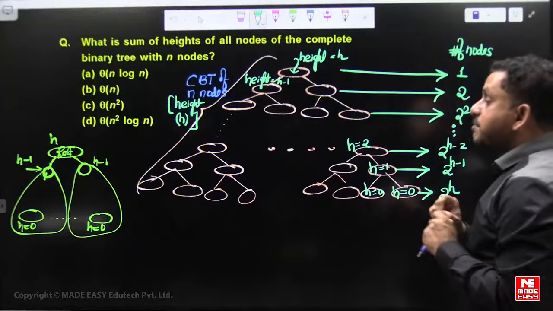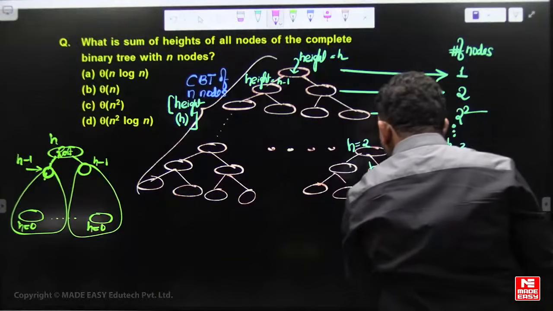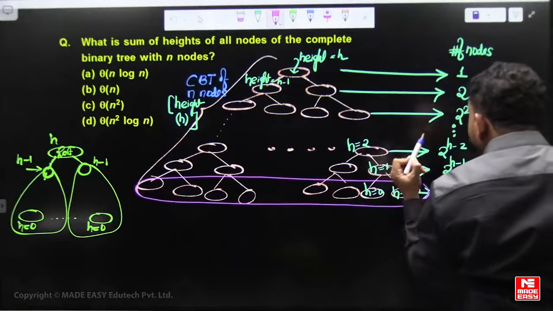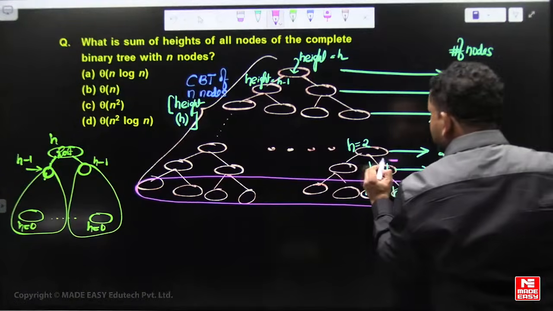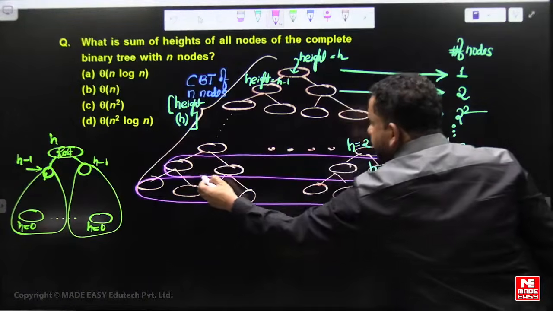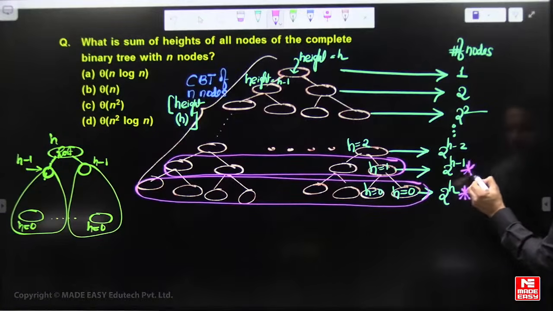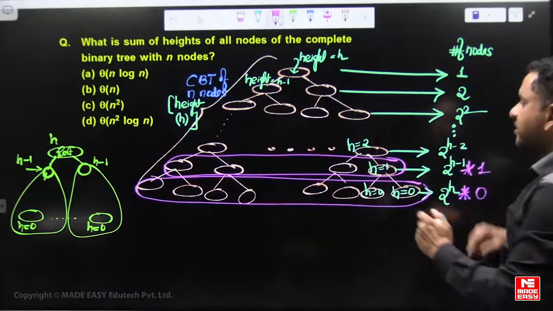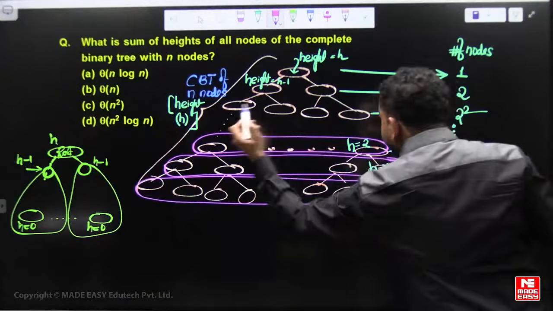But the question is the sum of heights, meaning if I add all these heights: 2 power h nodes of height 0, then 2 power h minus 1 nodes of height 1, and 2 power h minus 2 nodes of height 2.